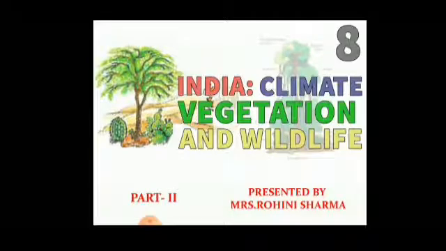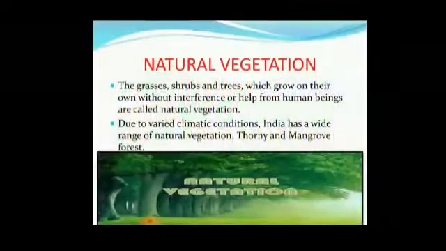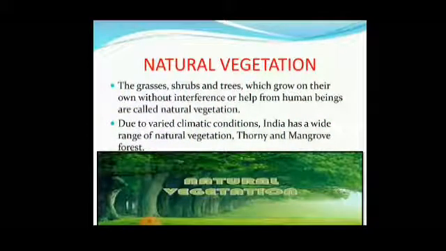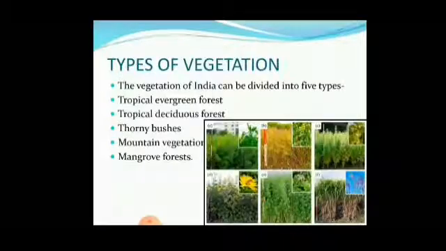Today, we are going to discuss part 2 India Climate, Vegetation, and Wildlife presented by Mrs. Rohini Sharma. So, firstly, natural vegetation. The grasses, shrubs, and trees which grow on their own without interference or help from human beings are called natural vegetation. Due to varied climatic conditions, India has a wide range of natural vegetation. Types of vegetation. The vegetation of India can be divided into 5 types: tropical evergreen forest, tropical deciduous forest, thorny bushes, mountain vegetation, and mangrove forest.